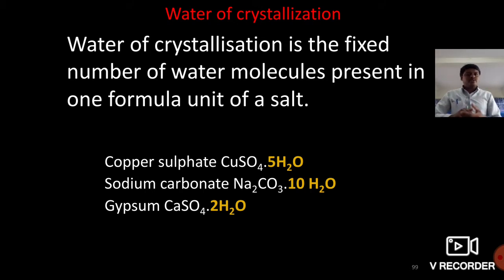Yes. So dear students, on heating of gypsum at 373 Kelvin, it loses the water molecules present in the gypsum and is converted into calcium sulfate hemihydrate. This calcium sulfate hemihydrate is also called POP, that is, plaster of Paris.